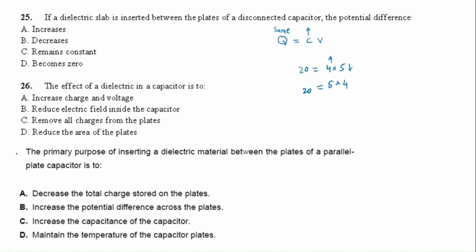Capacitance depends on three things: the area of the plates, the distance between the plates, and the dielectric or material between the plates. So here capacitance increased, charge doesn't change, so automatically voltage will decrease. As I showed you, Q is 20, 4 times 5 is 20, and 5 times 4 is 20. So it means the potential decreases.